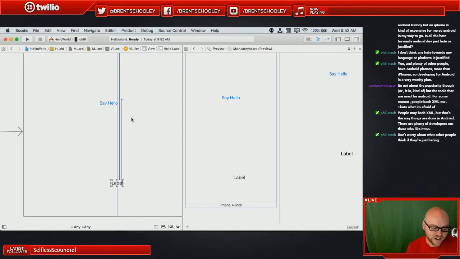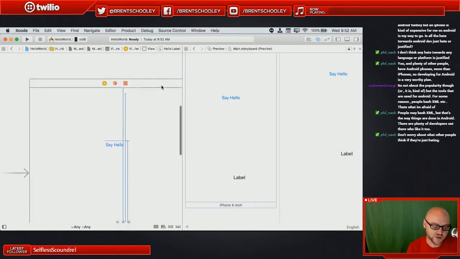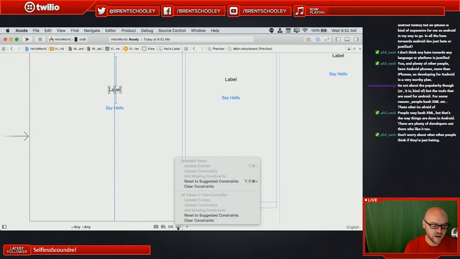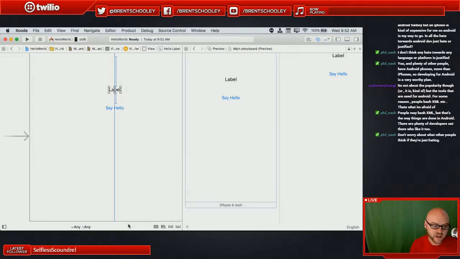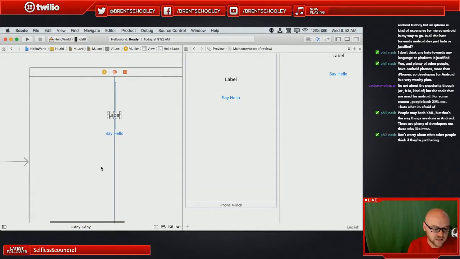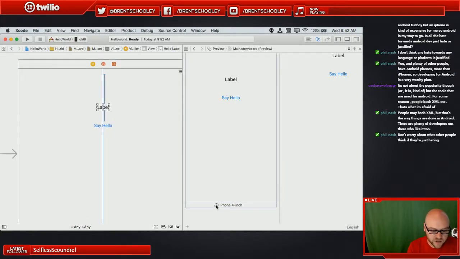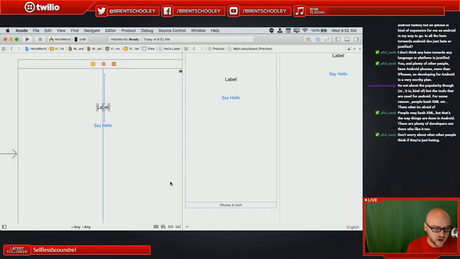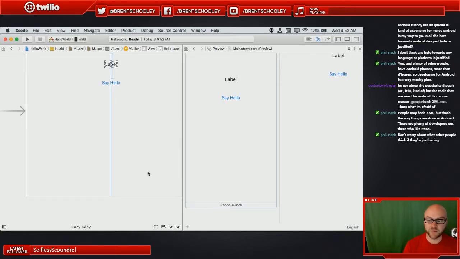So now everything's out of sorts, but it's set to where I am telling it to be. And that's one way that I could have done this originally. It said update the constraints based on where the things are placed currently, and it would have guessed at where it should place things. Let's just take a real quick look to make sure things are okay in landscape, and they are. How might they not be?